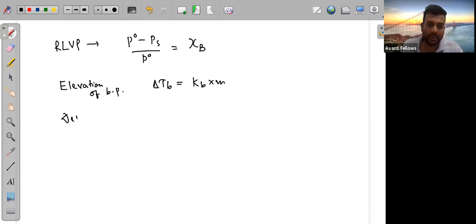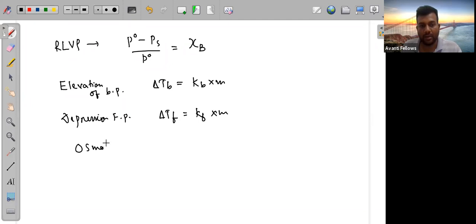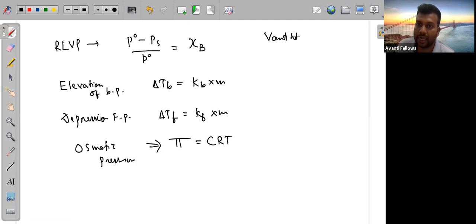Another is your depression in freezing point. Depression in freezing point: del Tf is equal to Kf into m. Okay, this is another. Last is your osmotic pressure, and it is pi equal to CRT. Okay, so after this, when the Van't Hoff factor is coming, if any compound is given and we can calculate with the Van't Hoff factor, then in that case you have to multiply i to the right hand side.